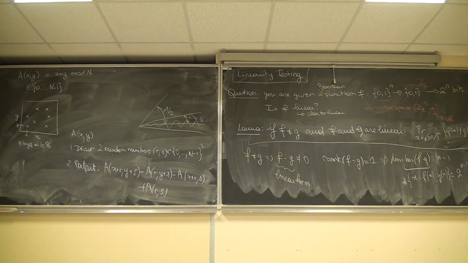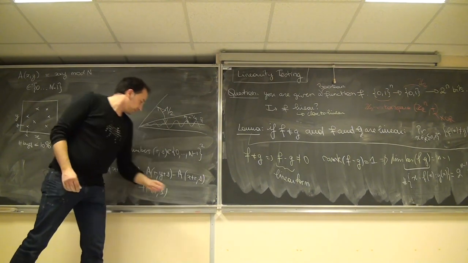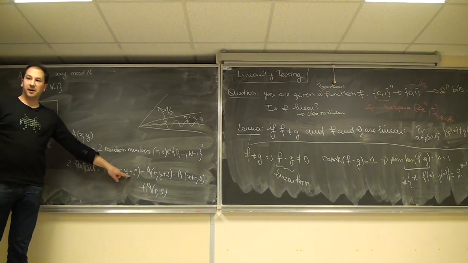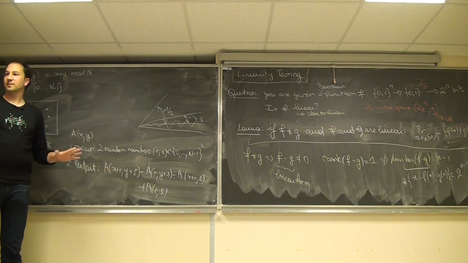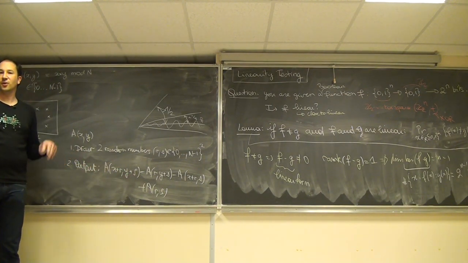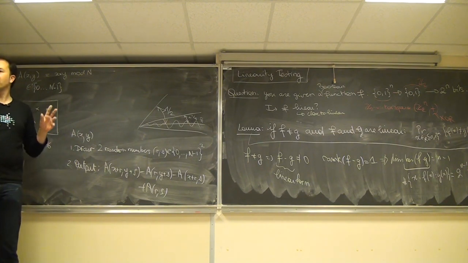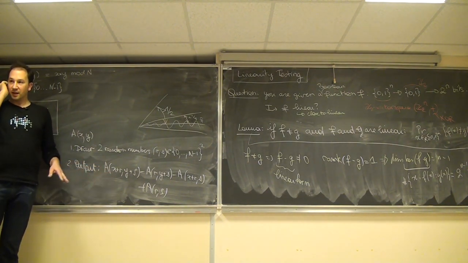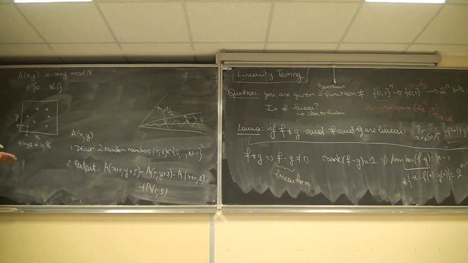Why? Because these inputs here are not arbitrary.